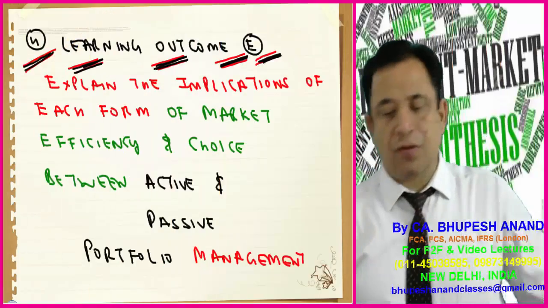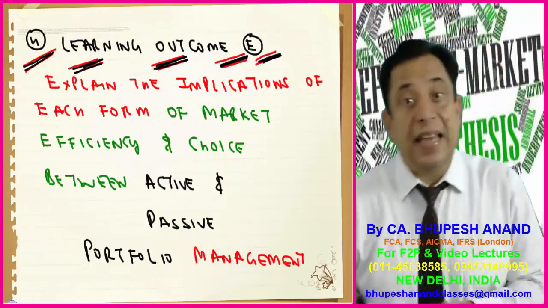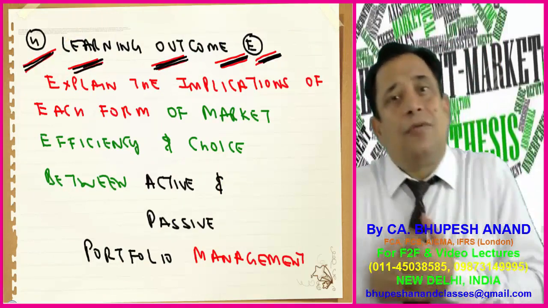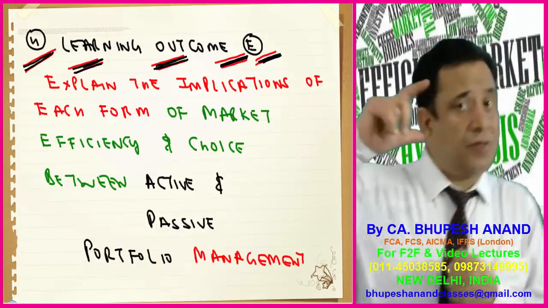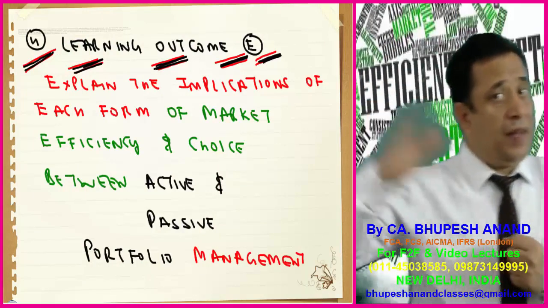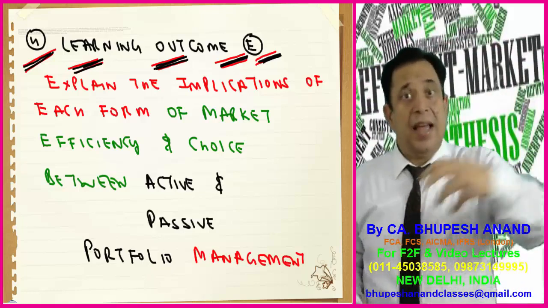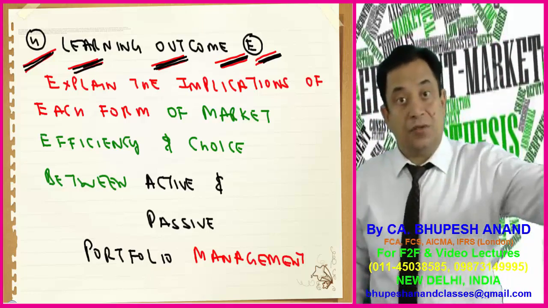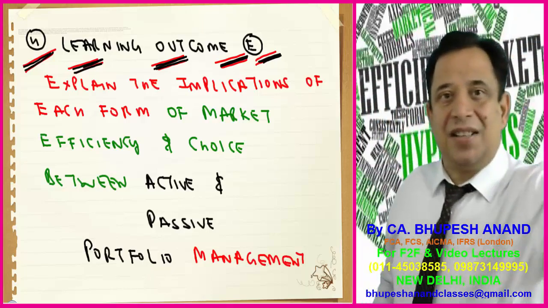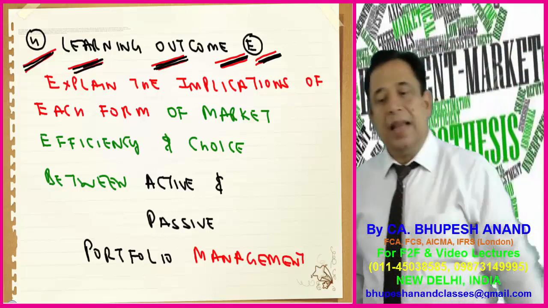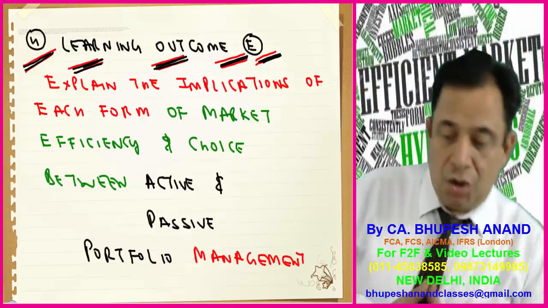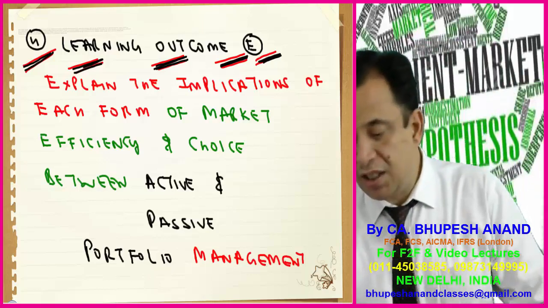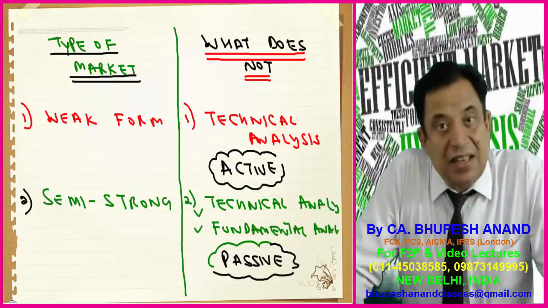And the last point which we are going to start with is learning outcome E, that is, which type of strategy we should follow in weak form, semi-strong form, and in strong form. Now I have just told you there are two types of strategies. One is active and second is passive. When we are following an index, that is a passive strategy, and when we ourselves decide what is to be purchased, how much, and when, that is an active strategy. You're getting my point? So learning outcome E is the implications of each form of market on the strategies which we have to follow. There are two types of strategies, active and passive.